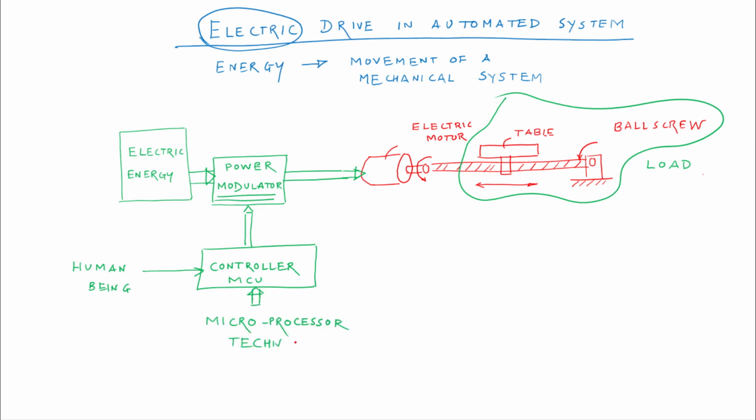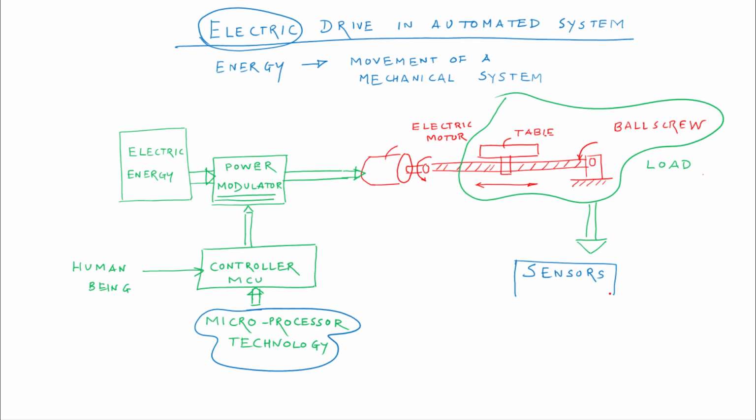Microprocessor technology is controlling the power modulator. So how is the microprocessor taking the decision? The microprocessors are utilizing the feedback which they are getting from the system through the sensors and signal conditioning devices. So we have to monitor the process by using sensors.